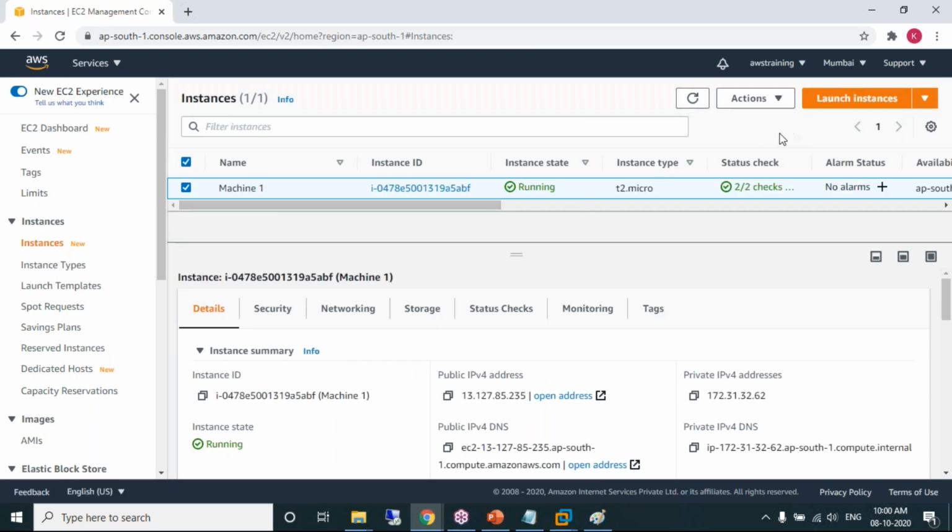Sunil, I have one question. Sorry to disturb you. Yes, Reddappa. How many days will the Kubernetes and Docker sessions take? Docker and Kubernetes combination will take approximately 11 days. Okay, thank you.